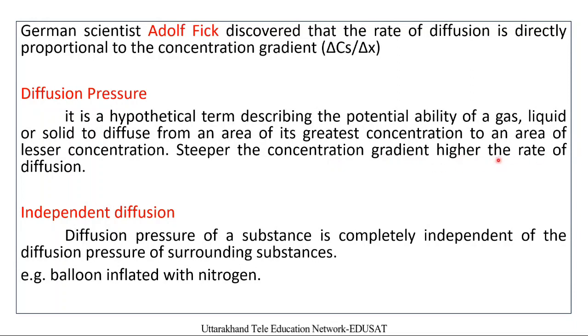Independent diffusion we have already discussed with the example of the balloon: the diffusion pressure of a substance is completely independent of the diffusion pressure of other substances surrounding it, as with the balloon inflated with nitrogen.